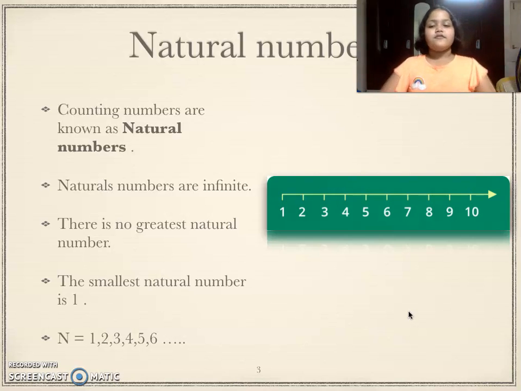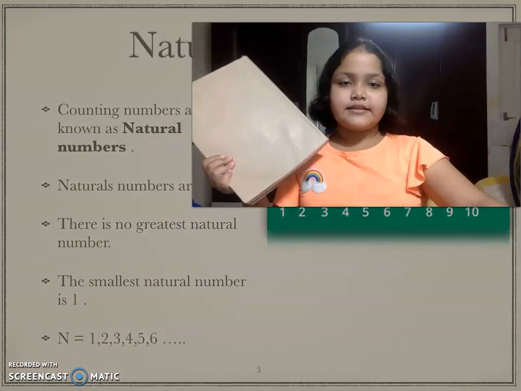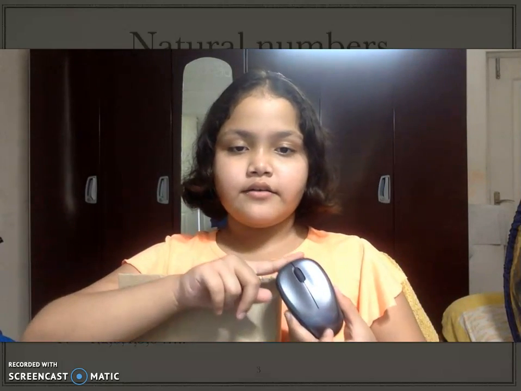It's simple. First, the natural numbers are basically counting numbers. So natural numbers are basically like this. When you count a thing, you count it like this only, no? Like if, for example, this book and this mouse. Now, if you take these, you will count it like 1, 2 objects. You're not gonna count it like 0 and 1. Although 0 is a number, we don't use 0 in our counting.